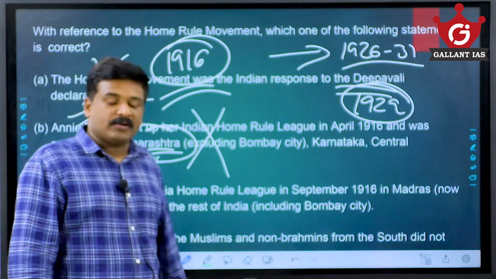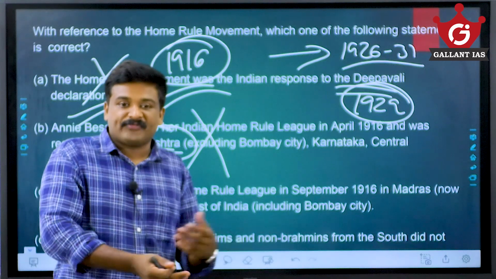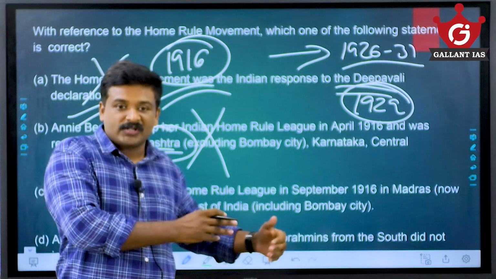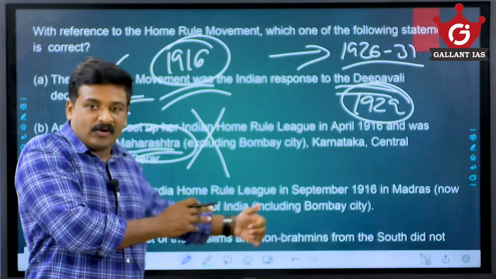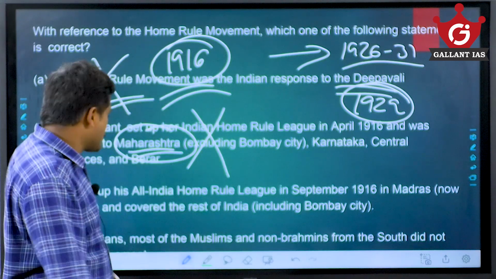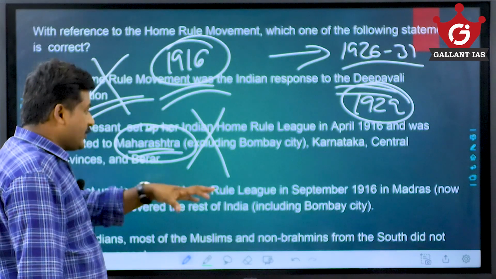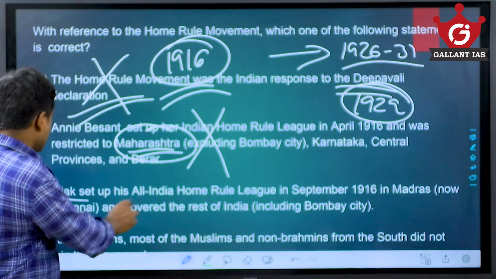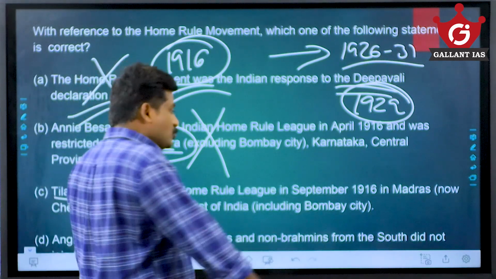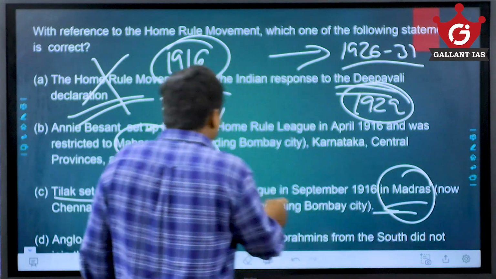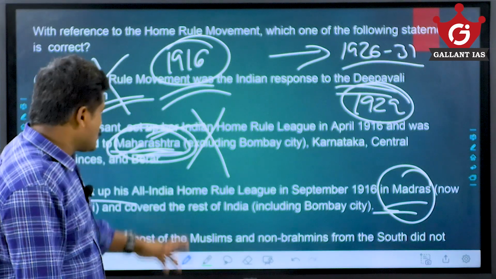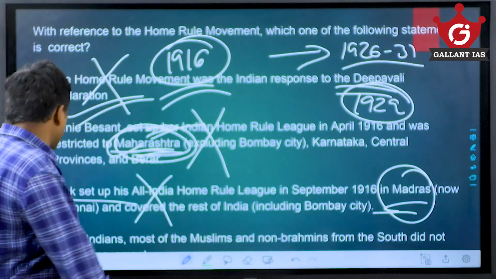Annie Besant came here as part of the Theosophical movement and the Theosophical Society, whose headquarters in India belonged to the Madras Presidency. Her center of action is not Maharashtra; it is somewhere in South India near Madras. So the statement that Tilak set up his All India Home Rule League in Madras is wrong. It was Annie Besant, while Tilak was so popular and his center of action was Maharashtra. With that logic, you can eliminate B and C.